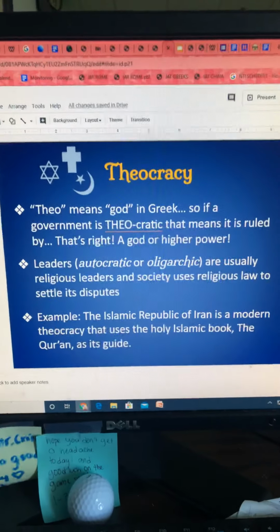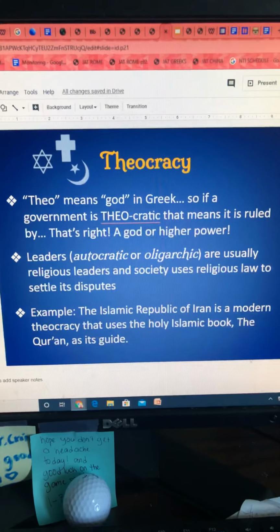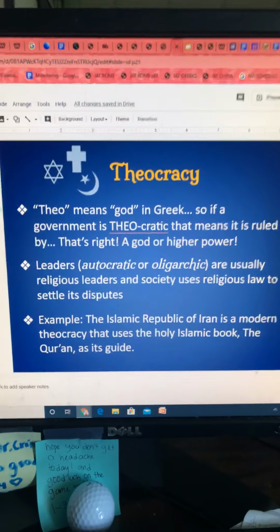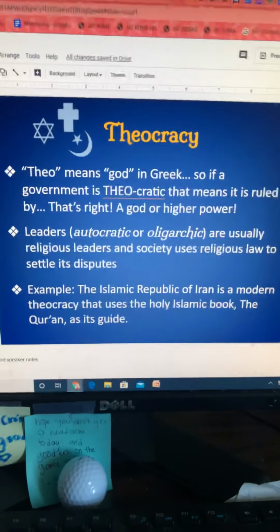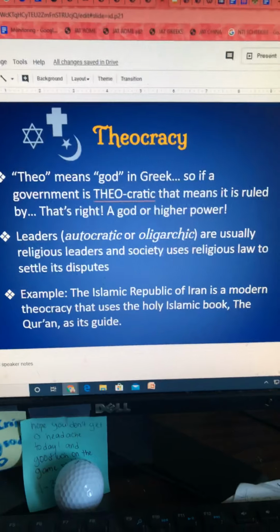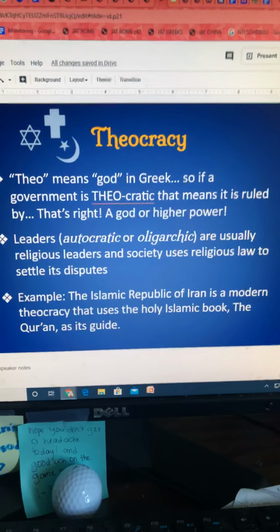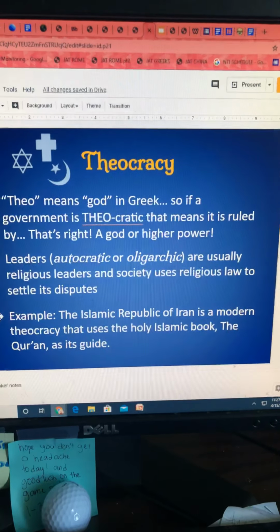Theocracy, theo means God in Greek, so if a government is theocratic, that means it is ruled by, that's right, a god or a higher power. Okay, they believe that the god or the gods are in control of their government. It says leaders are usually religious leaders, and society uses religious laws to settle its disputes.